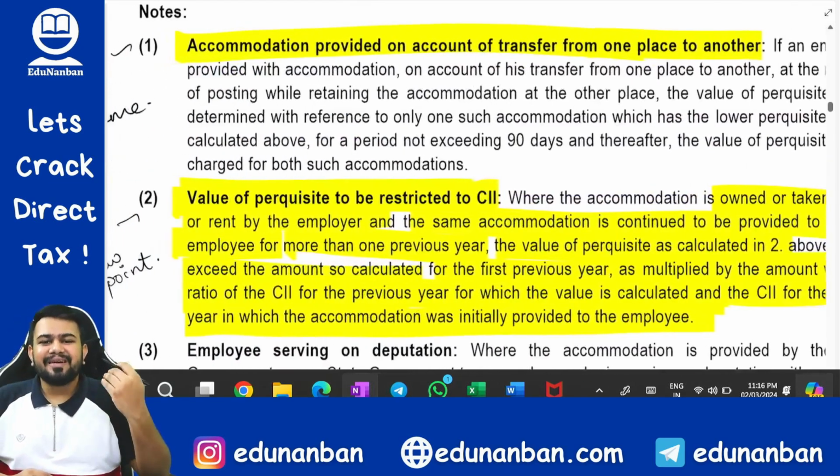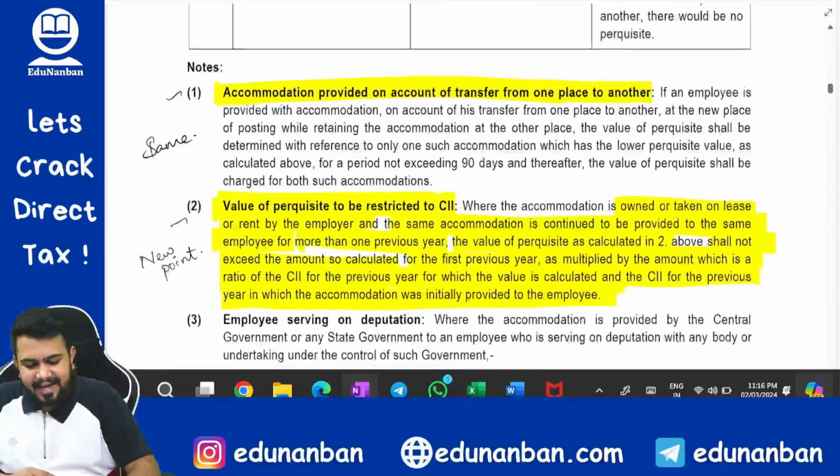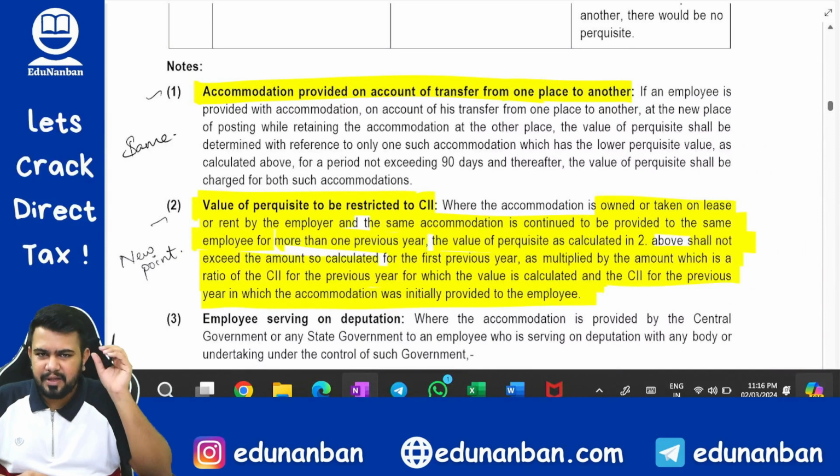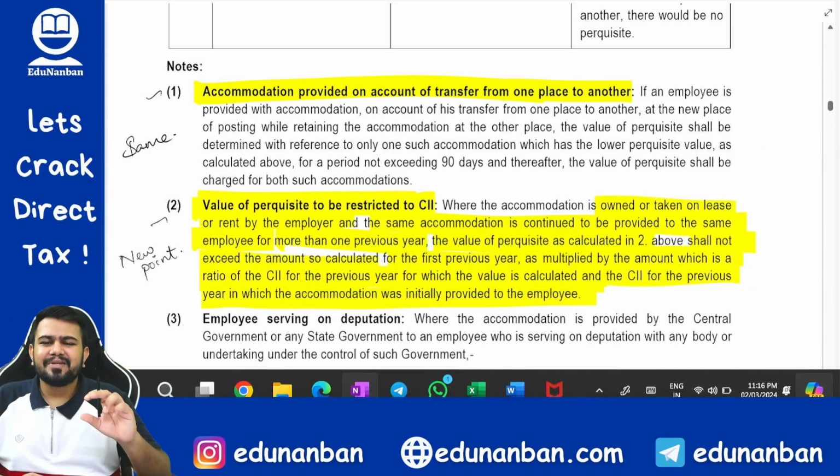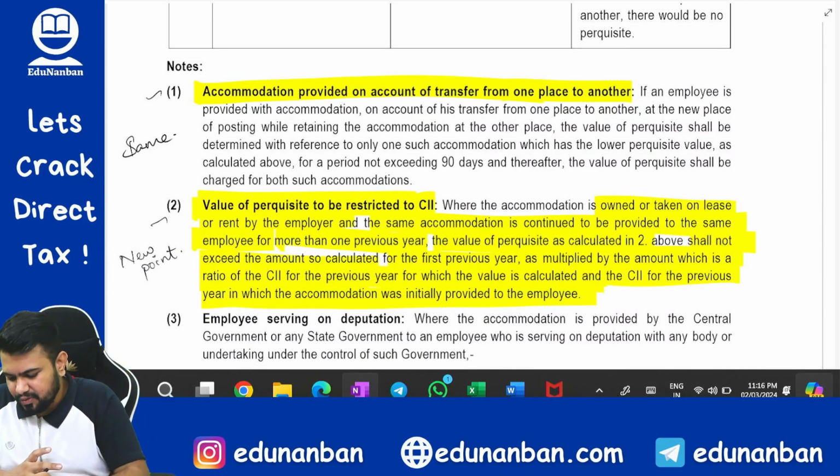However, if at all the institute wants to give a question, it can ask you to assume the cost inflation index, or they will give some random cost inflation index and ask you to calculate.